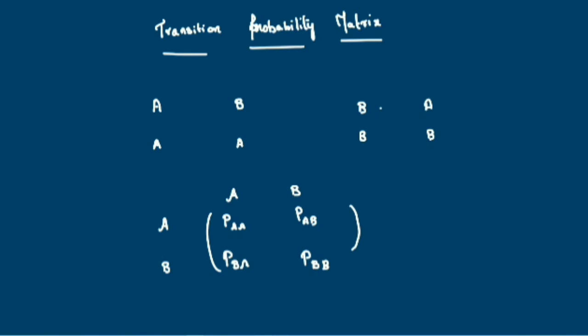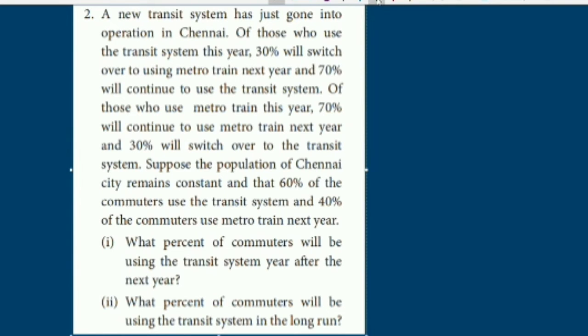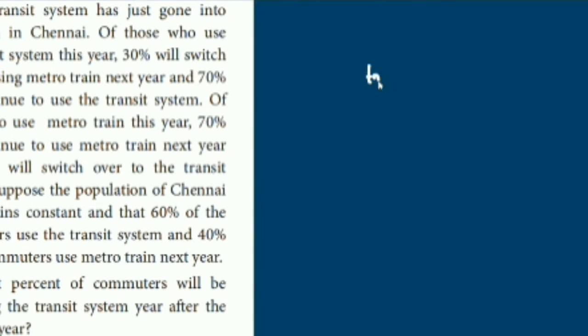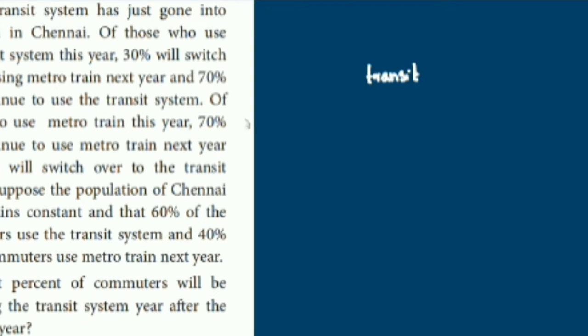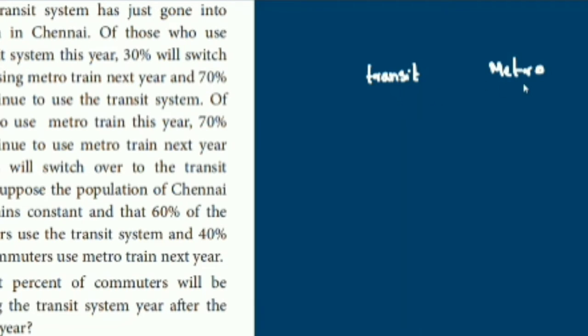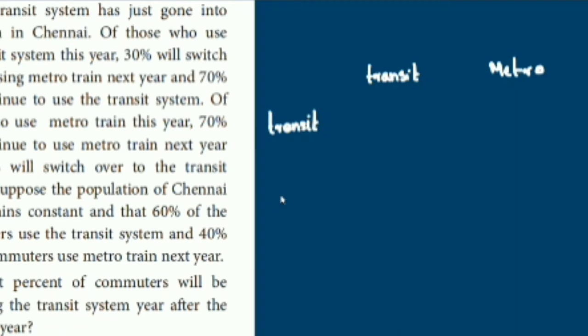Let me explain this with one example. A new transit system has just gone into operation in Chennai. Of those who use the transit system this year, 30% will switch over to the metro train next year. So there are two systems here, one is the transit system and the other is the metro train. Like we wrote A and B there, let us write transit and metro on both sides.